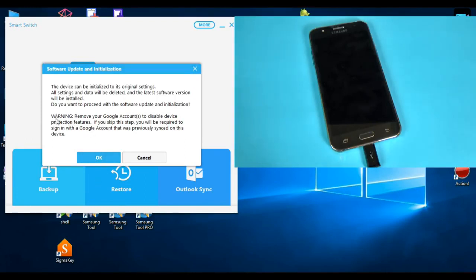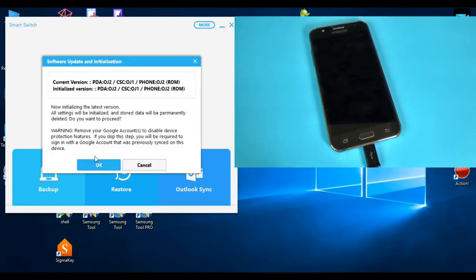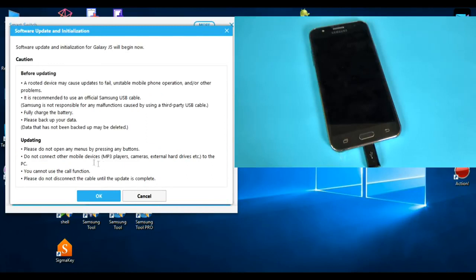And again we have a warning: remove your Google account to disable device protection features. Okay, click OK, and now click again on OK. Let's read.